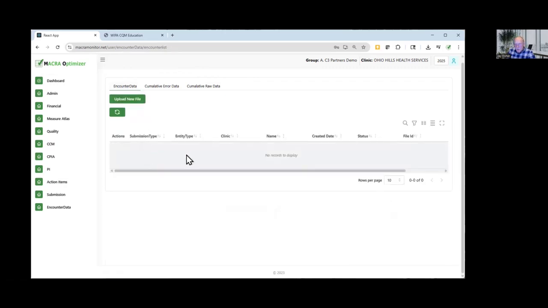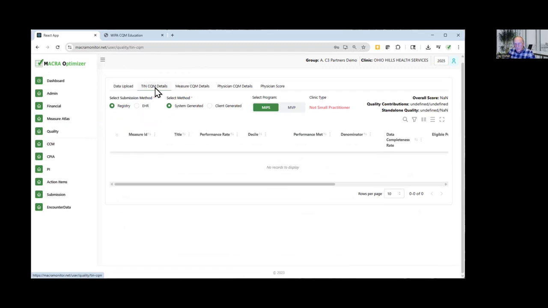Once the system has processed, you'll see that file listed here on the encounter data, and it'll have a status. Once the status says complete, you'll be able to click over here on the link that says quality, go to TIN CQM date details, and your file and your data will all show up here. Of course, this is a demo system and I don't have any content for this specific demo TIN. But the values you should choose to make sure the system displays are just as it shows here in the system. It'll say registry and the select method will be system generated. And your quality measures that the system calculates for you will show up right here.